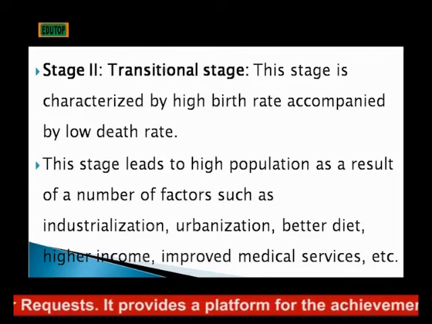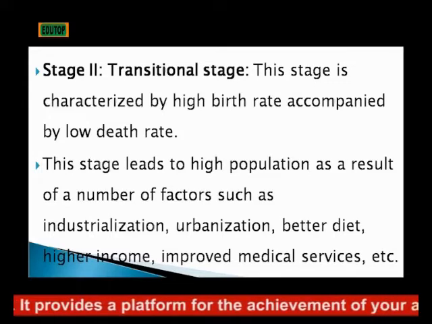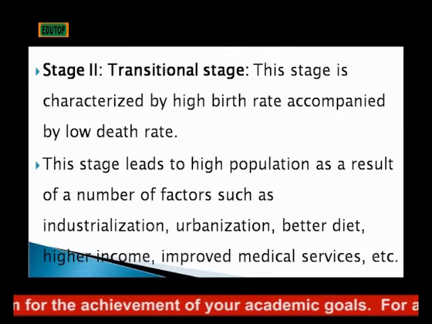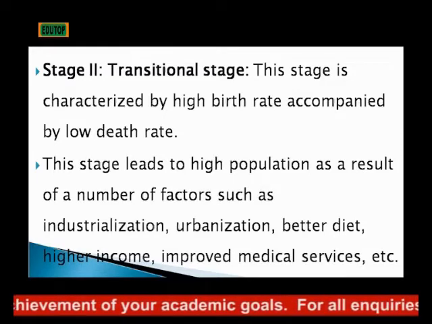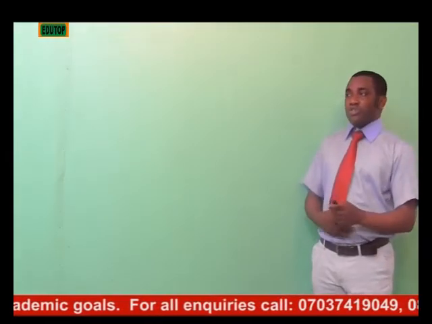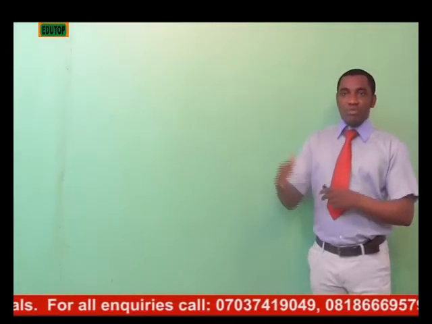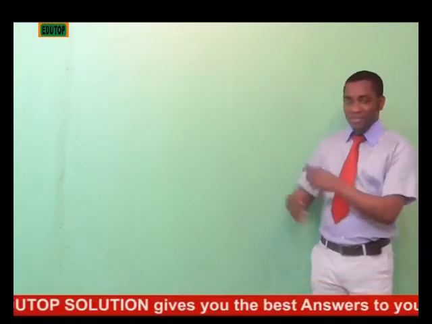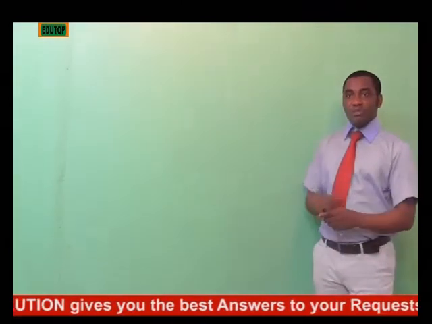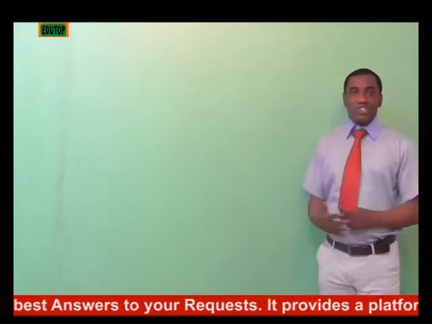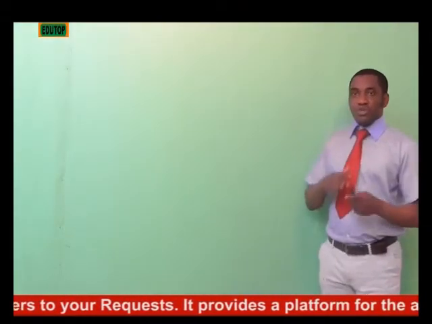At that stage, the high population is a result of a number of factors such as industrialization, urbanization, better diets, higher income, and improved medical services, which have really helped the population to remain relatively stable or increasing, and people live a better life at that stage. The stage marked the beginning of demographic transition. Many developing countries are now currently experiencing what we call the transitional stage of population growth.